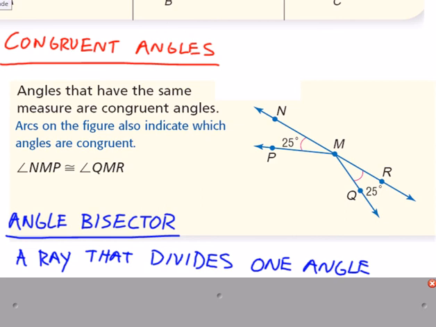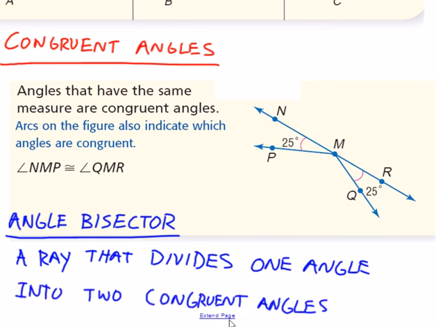Finally, you saw this word before, bisector. Just the same way segments can be bisected, angles can be bisected. If you draw a third ray through that common endpoint, and that ray happens to cut an angle in half, then you can call that ray an angle bisector.